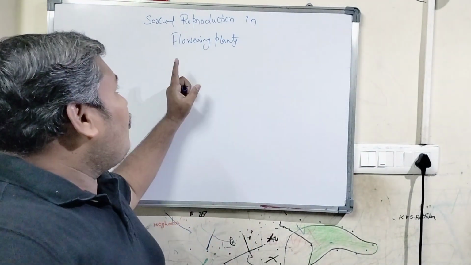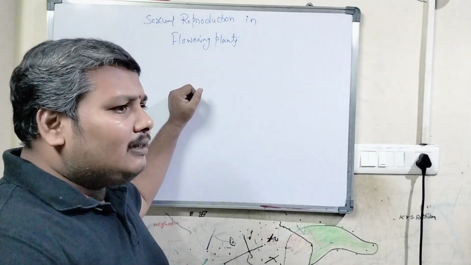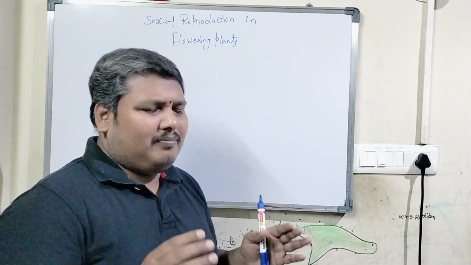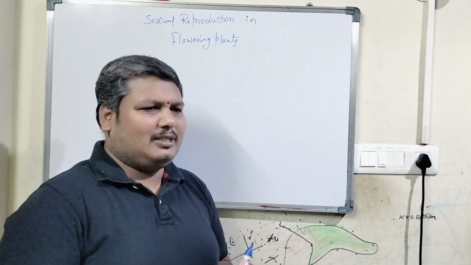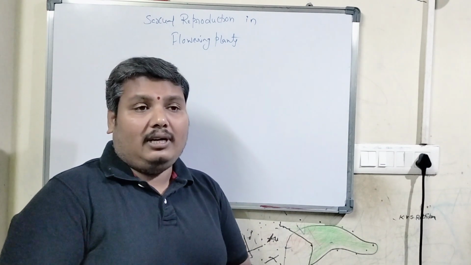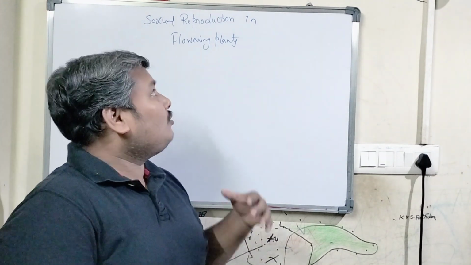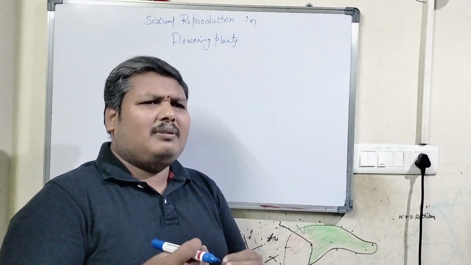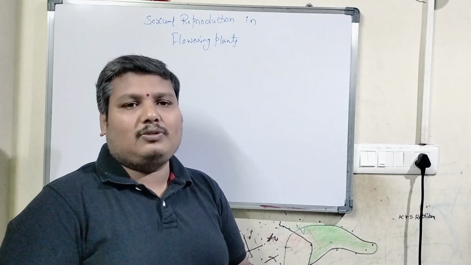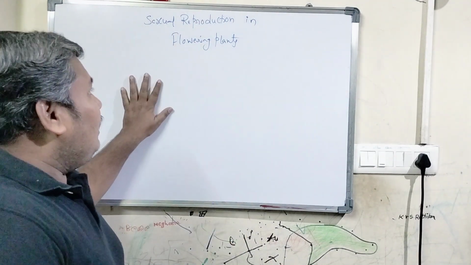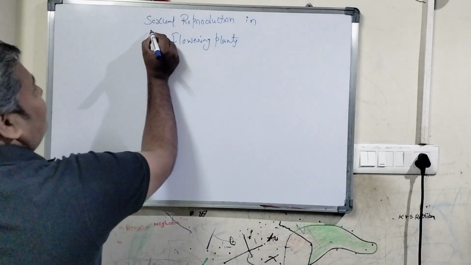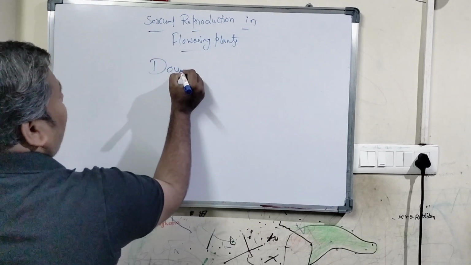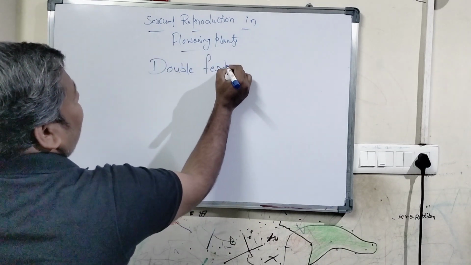Questions from this lesson are asked continuously every year, but as this is a short video, I am going to explain a small topic which is very important and crucial in sexual reproduction in flowering plants. Students are a bit confused about this topic, so that's why I am choosing it. The topic I am choosing for today's class is double fertilization.